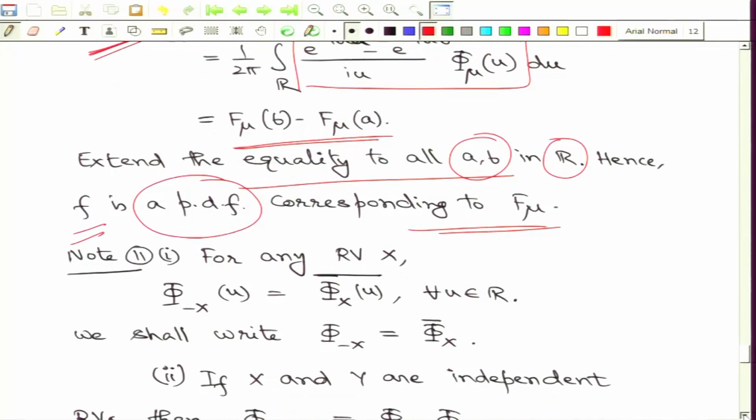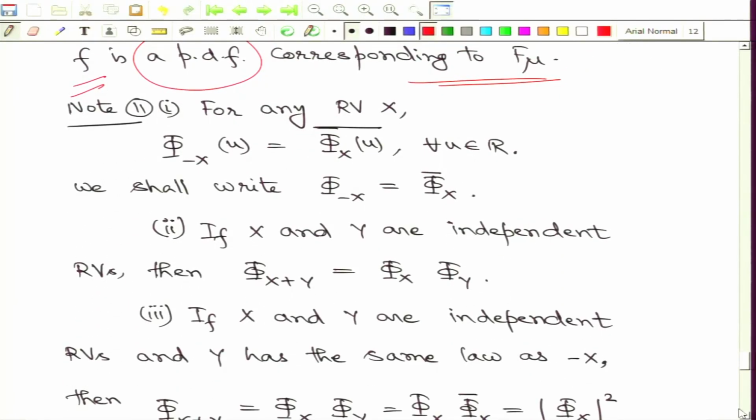And finally, we make some small observations involving properties of characteristic functions. If I start with any random variable x, then the characteristic function of minus x can be computed in terms of the characteristic function of x just by looking at the complex conjugate. And this relation we will typically write in this way: phi of minus x is the complex conjugate of phi x.